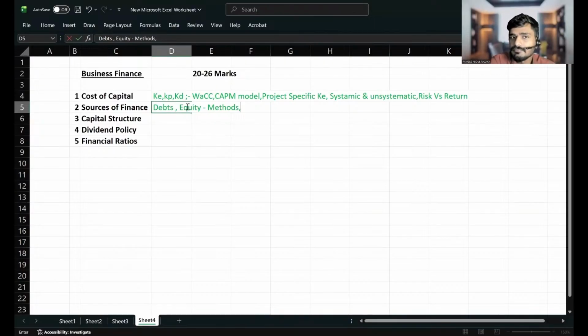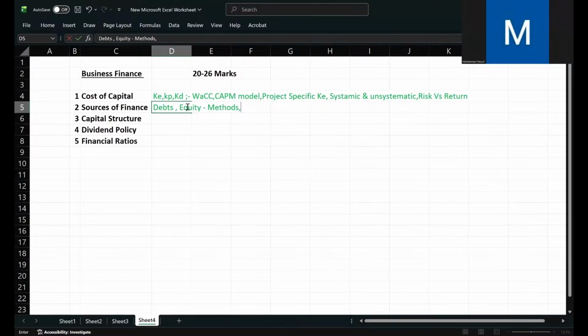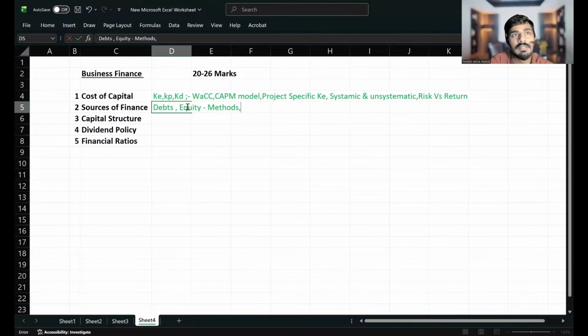Then next one, rights issue. Rights issue means we are giving our shares to existing shareholders at a discounted price. If $5 is the current share price, we may give a discount of around $1, and give the shares for $4 to our existing shareholders. So in a rights issue, what is the biggest advantage we get? Dilution of control won't be there. Dilution of control means spreading the control to more people. That is the biggest advantage of a rights issue.